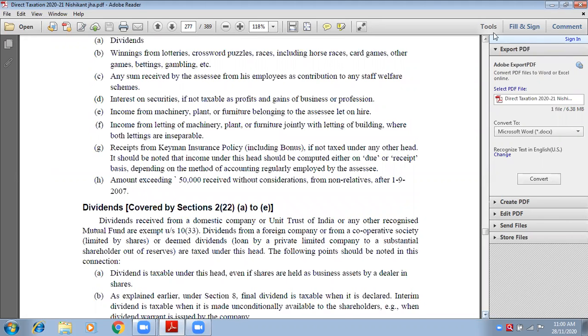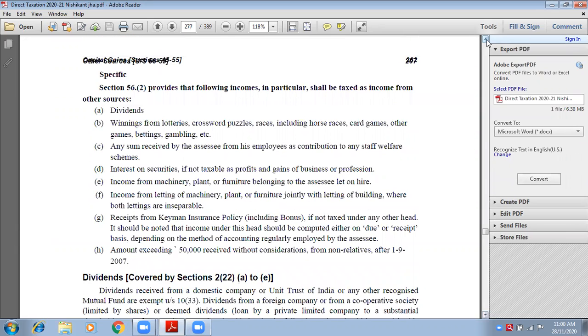Let us check. I always told you in the chapter of business and profession, on the credit side, if any type of interest or dividend comes, you need to take it out from the business because it is related to other sources. Do you remember that? Whenever we were doing any sum related to business and profession, and on the credit side any amount related to interest or dividend was given, we were always disallowing it.